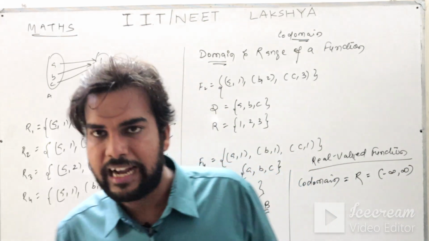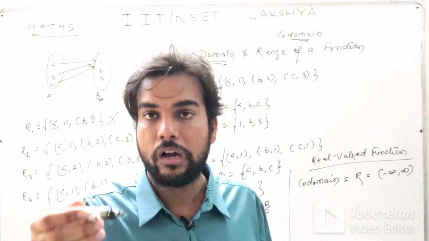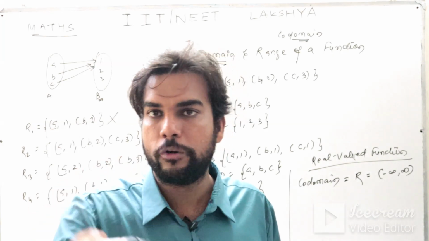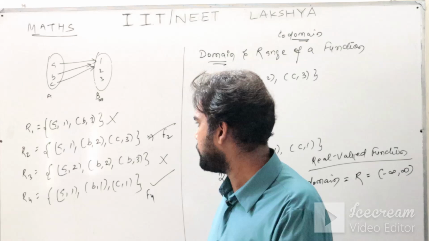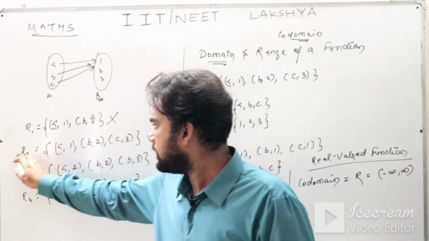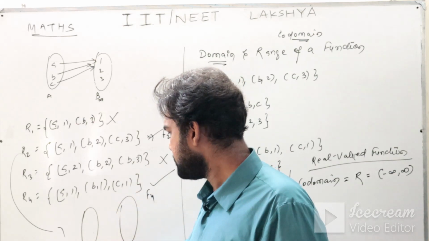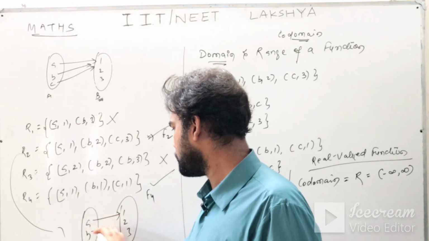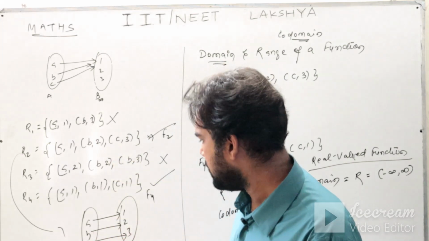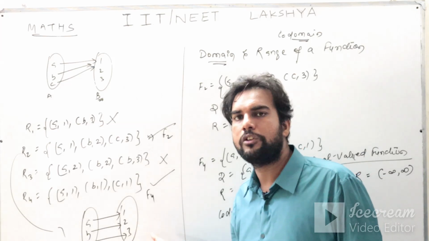So the range either becomes the real numbers, that is your codomain, or the range is a subset of the codomain. You see here, range may be a subset of codomain or range may be equal to codomain also. If you see here in F2, set A, set B, A, B, C, 1, 2, 3. A is related to 1, B to 2, C to 3. Now here your domain is A, B, C and range is 1, 2, 3. Codomain is also 1, 2, 3.